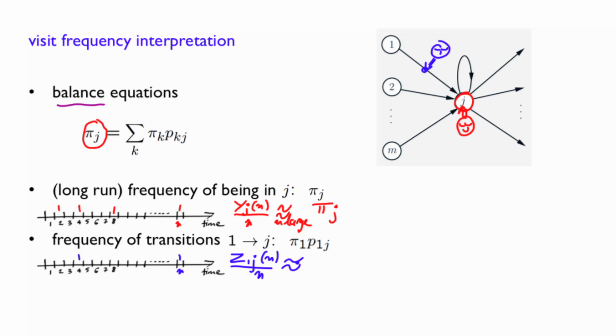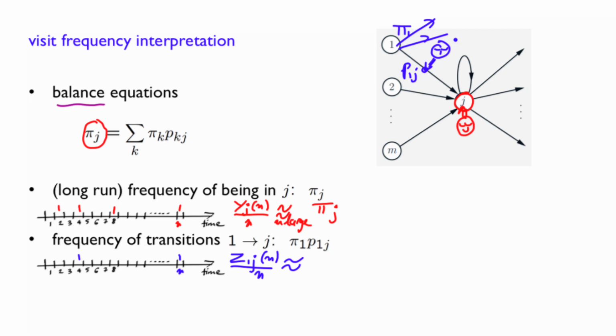And so what is this frequency? Well, how often do we have such a transition? A fraction pi 1 of the time, the particle is in state 1. And whenever at state 1, there is a probability p1j of going to j. There might be other ways to go, but out of all the time the particle is in state 1, the fraction of time it will transition to j is p1j.